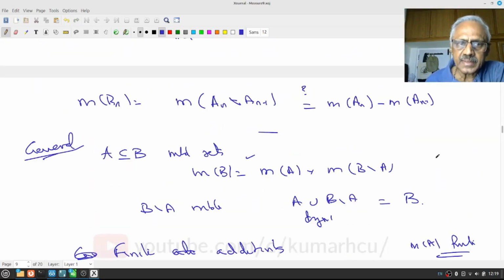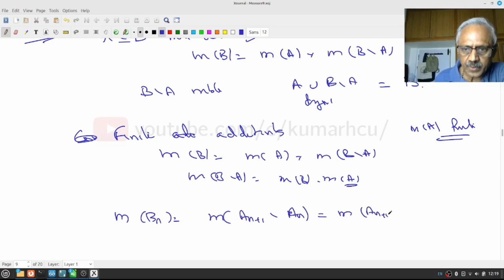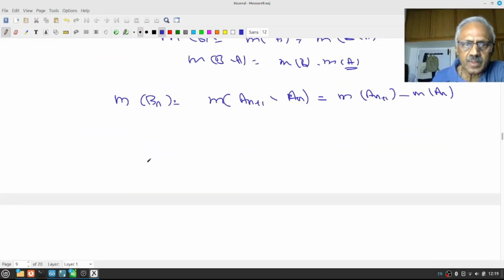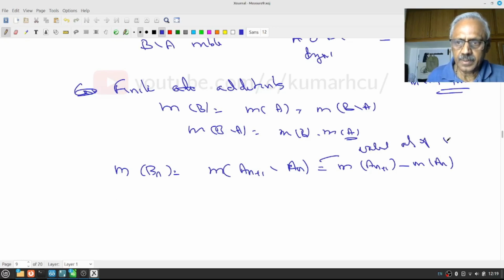So what I have done, therefore, measure of Bn is measure of An plus 1 minus measure of An. Now there is still a problem. As you could see, this is valid only if measure of An is finite.